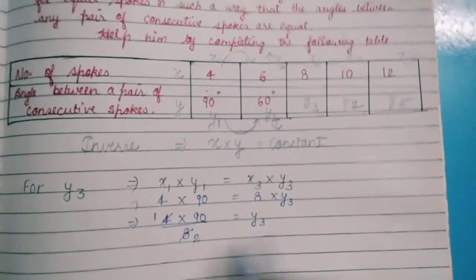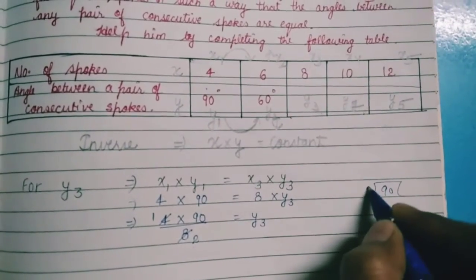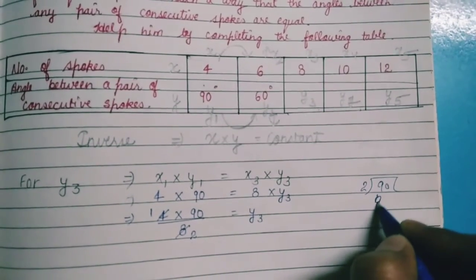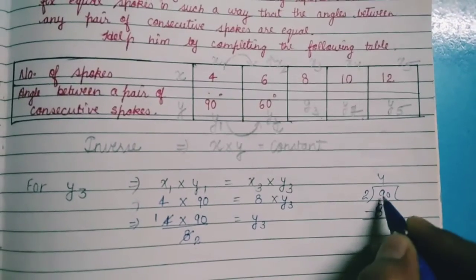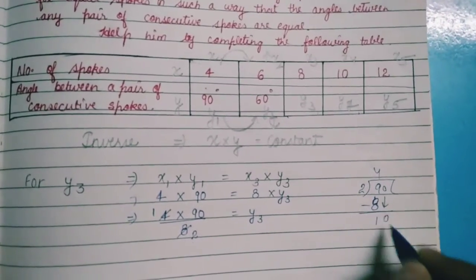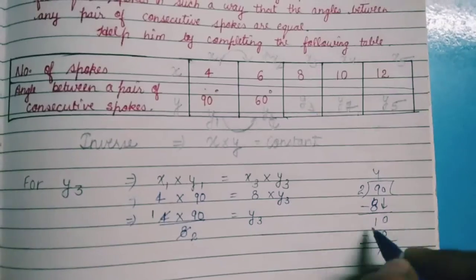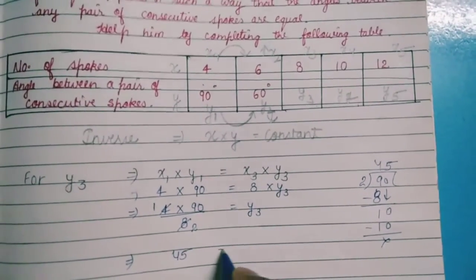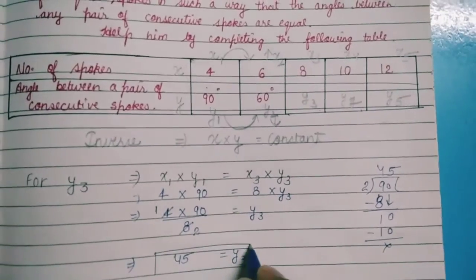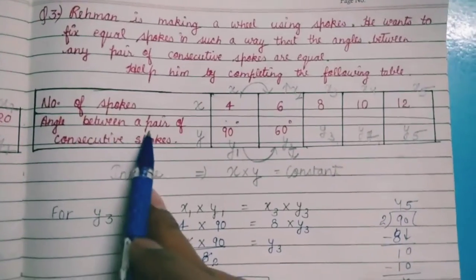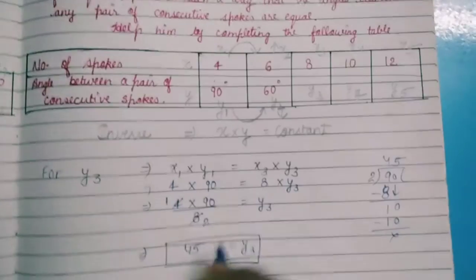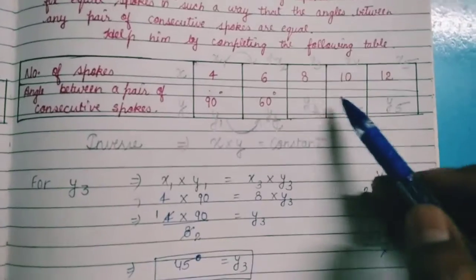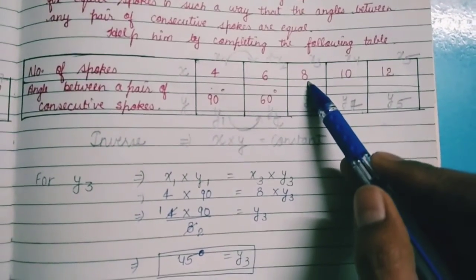When you reduce 90 by 2, you can simply see 4 twos are 8, 9 minus 8 is 1, 0 is here, and 10 comes 5 times in the table of 2. So 45 will be the answer of y3, and y3 is the angle between a pair of consecutive spokes. It means 45 degree will be the angle when in the wheel we have 8 spokes.